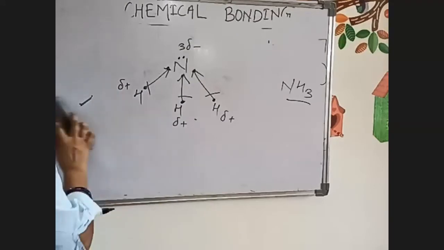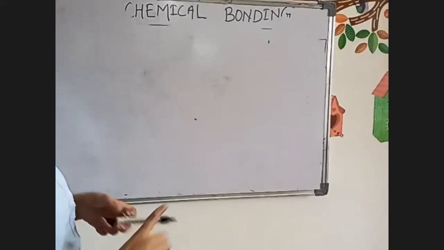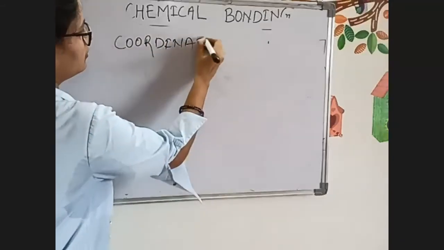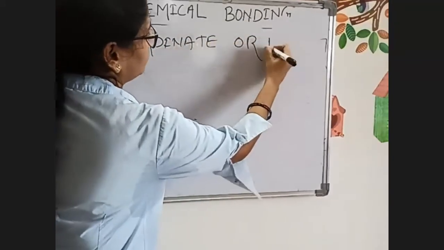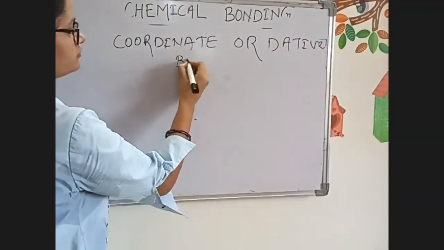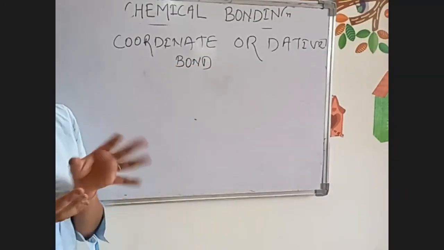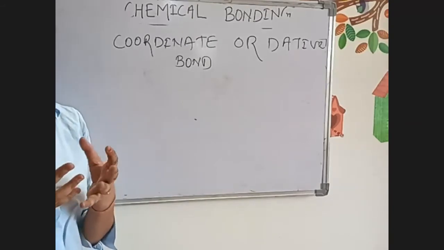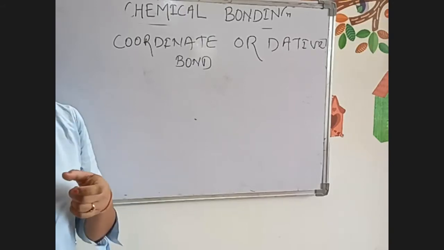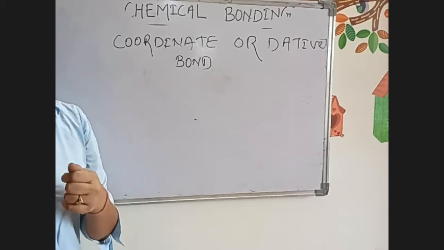Next is dative bond or coordinate bond. Don't get confused between coordinate or dative bond. Now, coordinate bond means there will be transfer of a pair of electrons. There will not be transfer of a single electron, or sharing. Only the transfer of the paired electrons will be there.